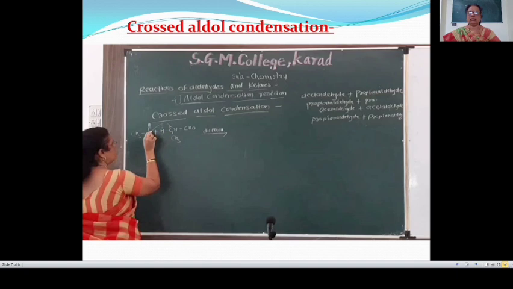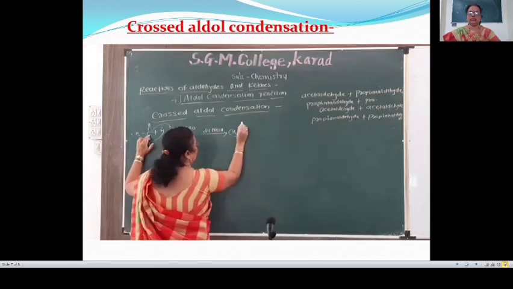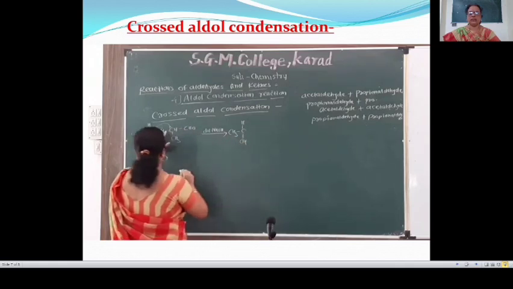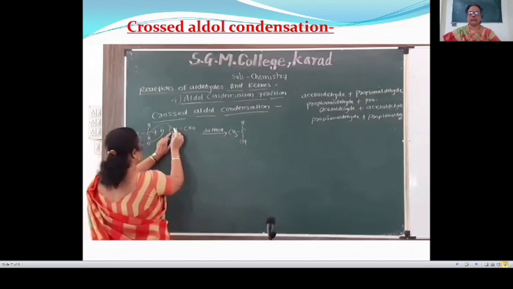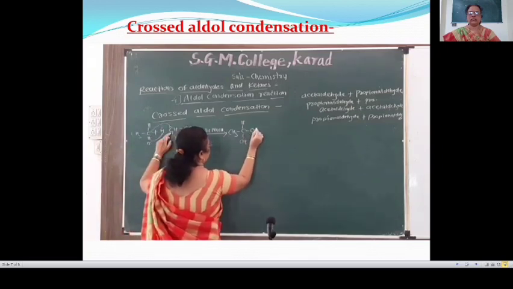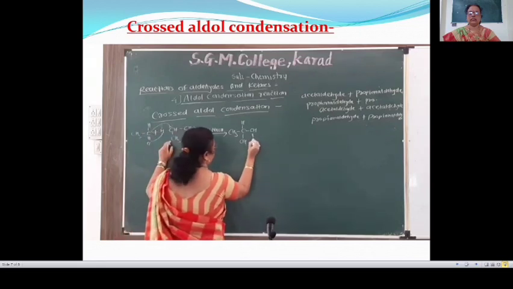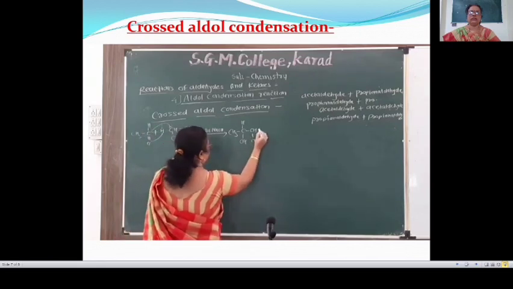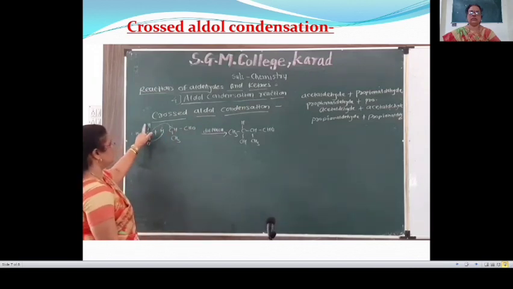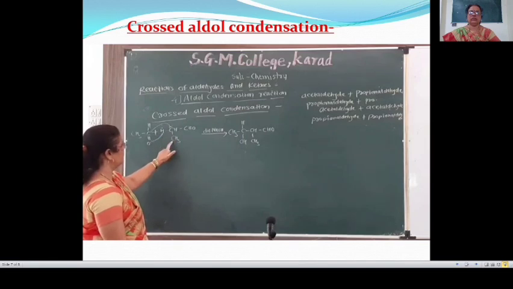Then we get CH3, CH, OH, then CH attached to this carbon atom, CH3 and CHO. CH3CH(OH)CH(CH3)CHO.